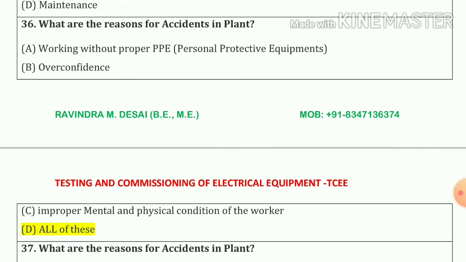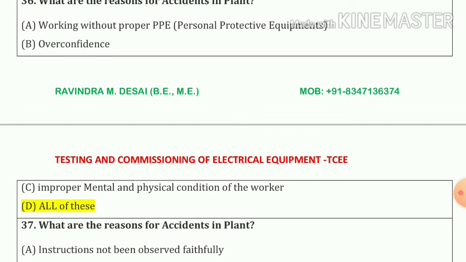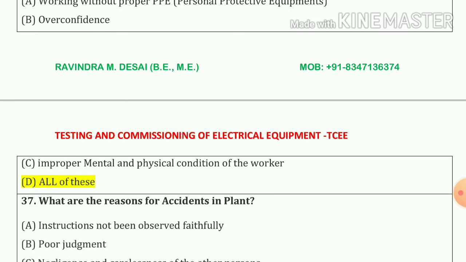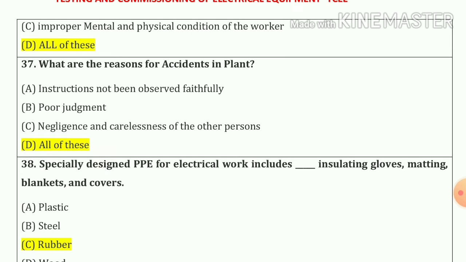36 number. What are the reasons for accidents in plants? So accidents in plants: working without proper PPEs, overconfidence, and improper mental and physical condition of the worker. So our answer is all of the above. 37 number. What are the reasons for accidents in plants? So our answer is all of the above. It means A, B and C also.